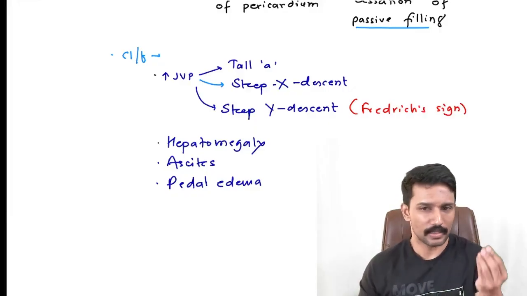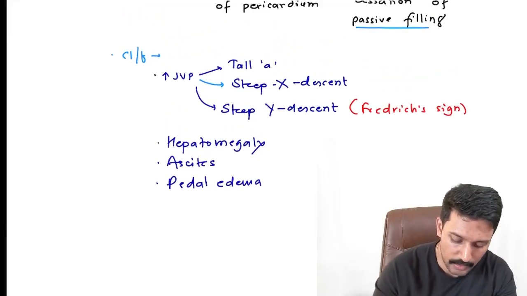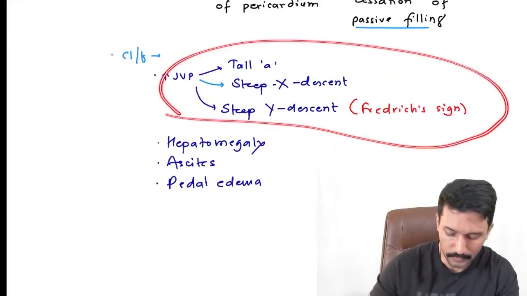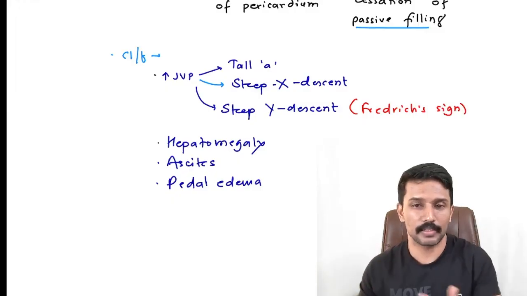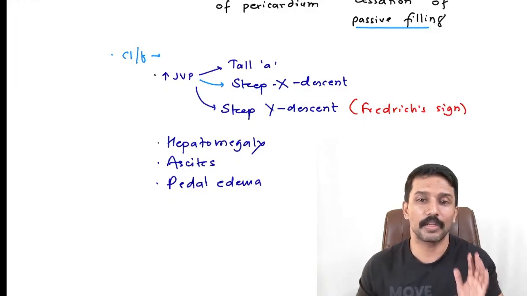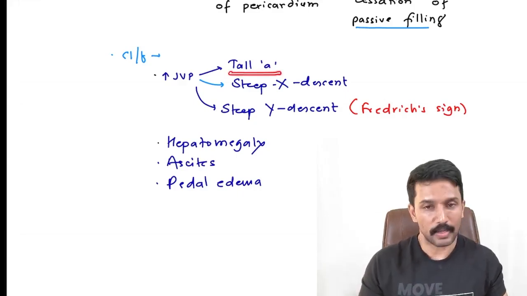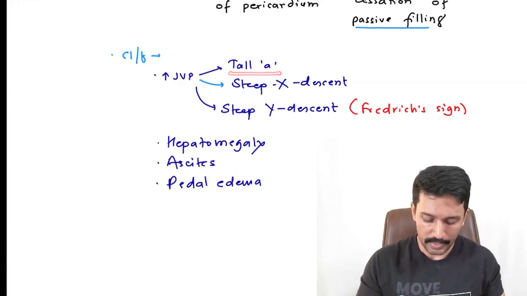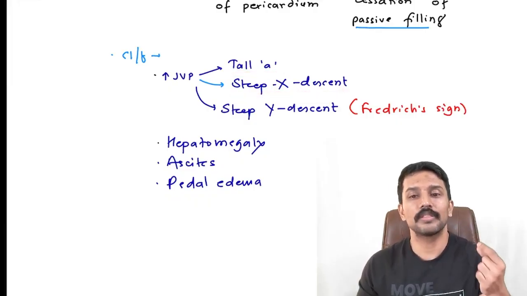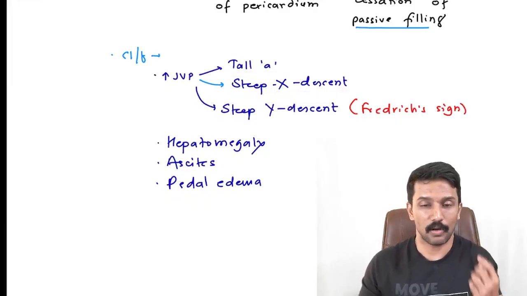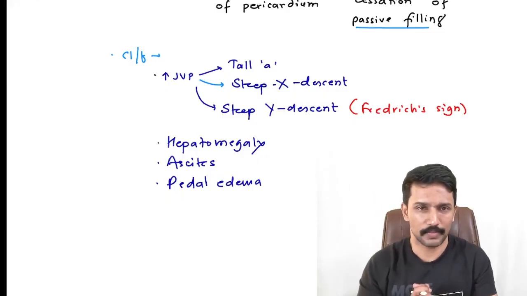How do we diagnose? Examination findings and investigations will take us to the diagnosis. So what examination findings are we getting? Yes, here we are getting some JVP changes which may not be seen or may be seen differently in other conditions. For example, if there is tricuspid regurgitation, I will have tall A waves. By default I will have steep X descent, but in addition to that, I will have a fused CV wave, which is called the Lancisi sign, or I may have a prominent V wave taller than the A wave. That will take me to the diagnosis, right?